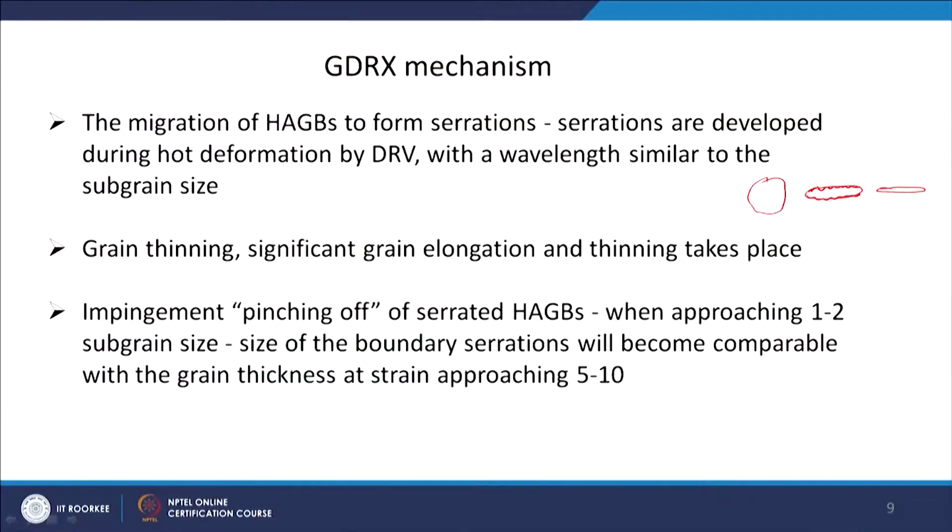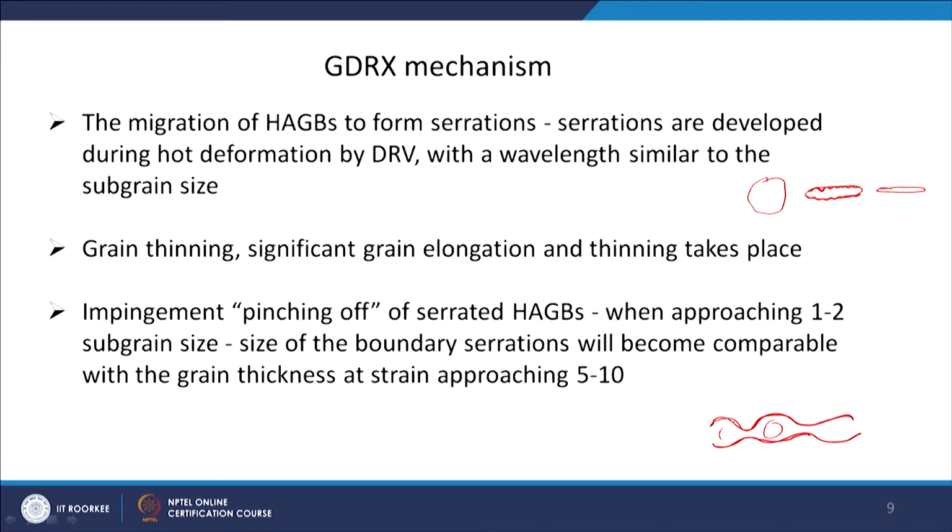And when they are getting thinned, these two high angle grain boundaries, let me exaggerate it, basically you have the wavelength, and it keeps getting smaller and smaller. You have a subgrain here and a subgrain here, and this is my high angle grain boundary.